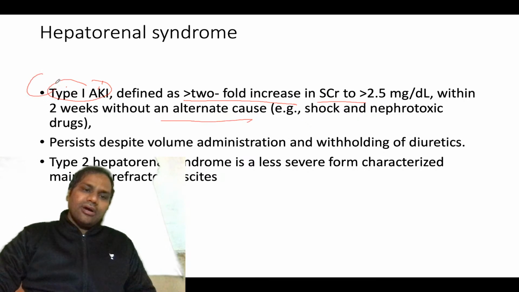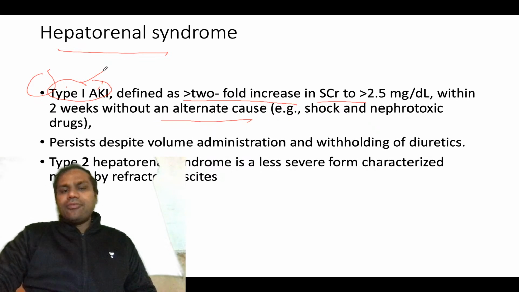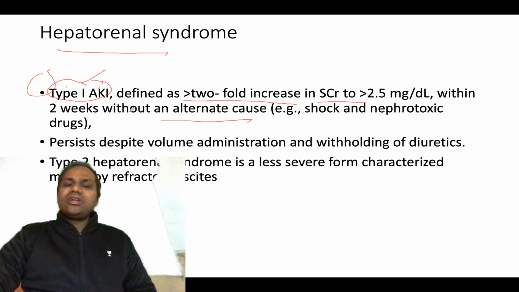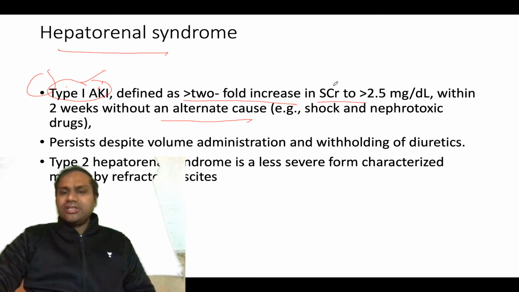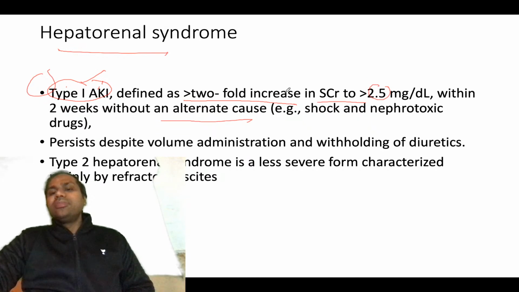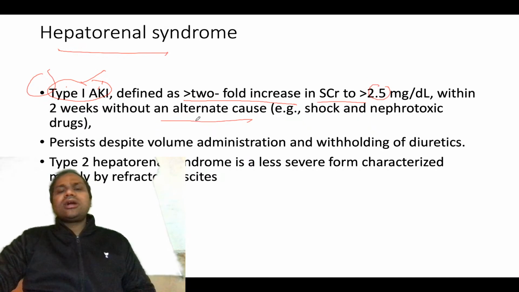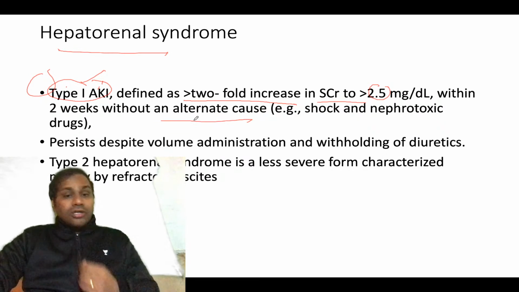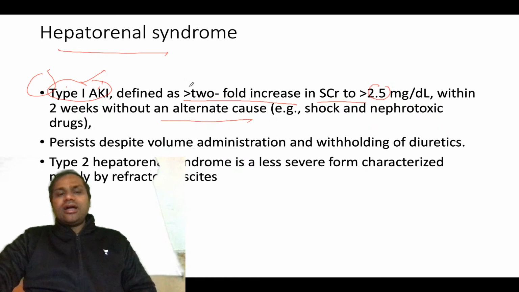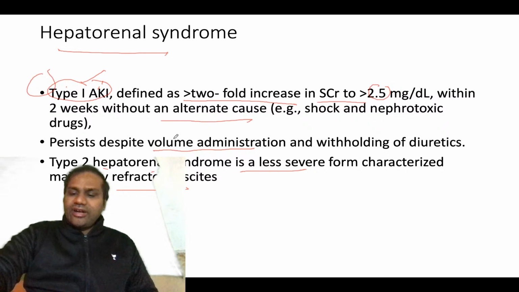So basically in hepatorenal syndrome you have type 1 hepatorenal syndrome. In type 1, the acute kidney injury is defined when there is greater than 2-fold increase in serum creatinine, that is greater than 2.5 milligram per deciliter, within 2 weeks without an alternate cause. It is persistent despite volume administration and withholding of the diuretics. And type 2 hepatorenal syndrome is less severe, mainly characterized by refractory ascites.